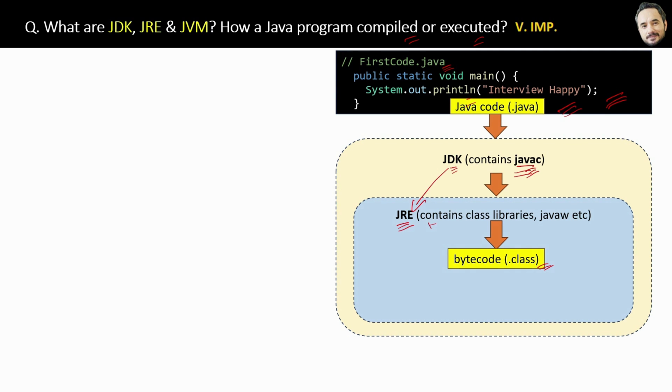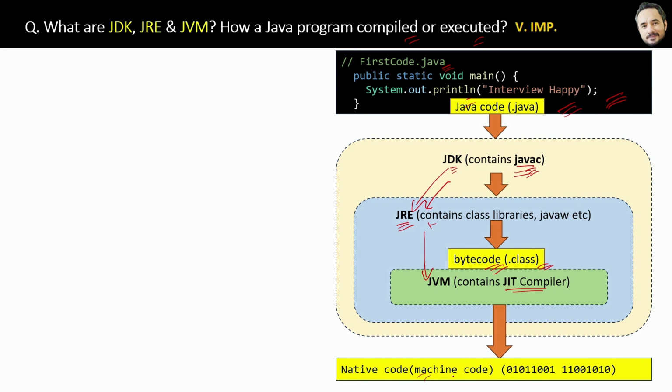Now when you press the run program button or run command, after that it will be runtime. What will happen next? JDK will have the JRE, right? And JRE will have the JVM inside it, and JVM will contain the JIT compiler, which will finally execute and convert the bytecode into the native code or the machine code, you can say, which is the ultimate code which your computer and hardware can understand.